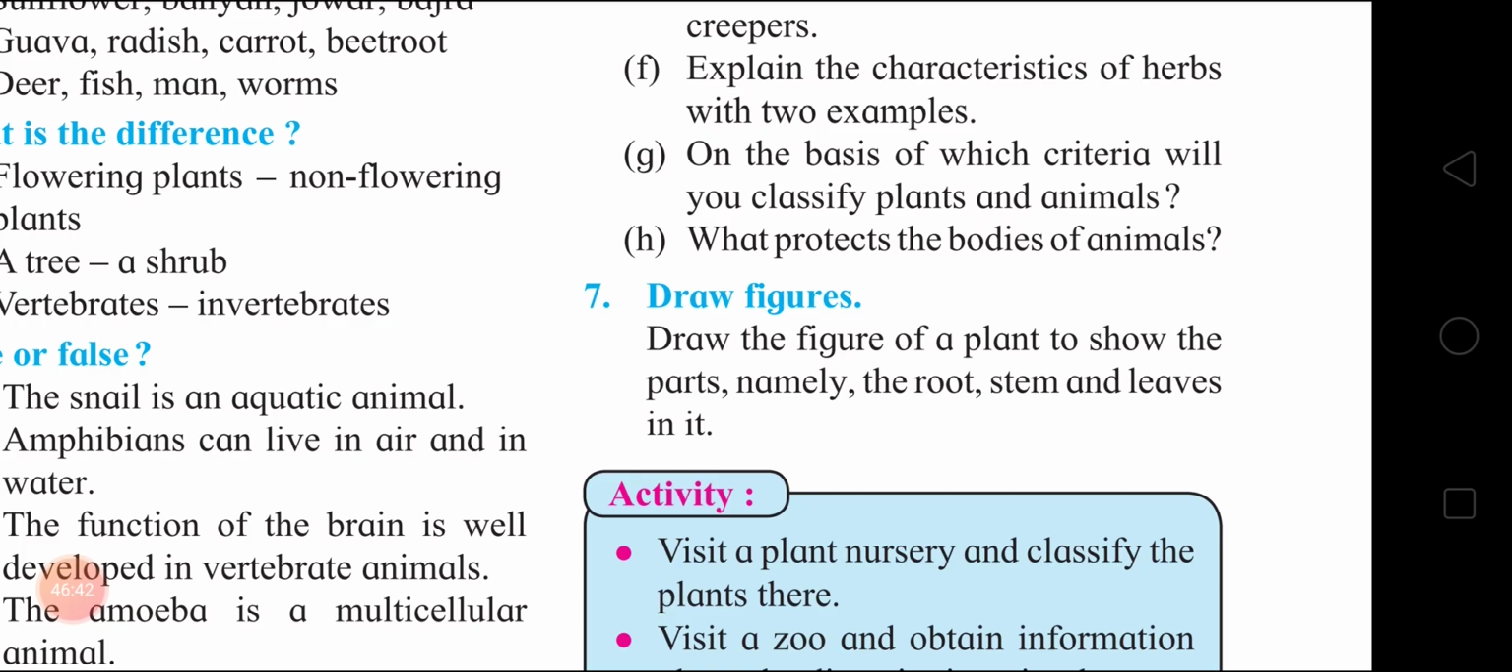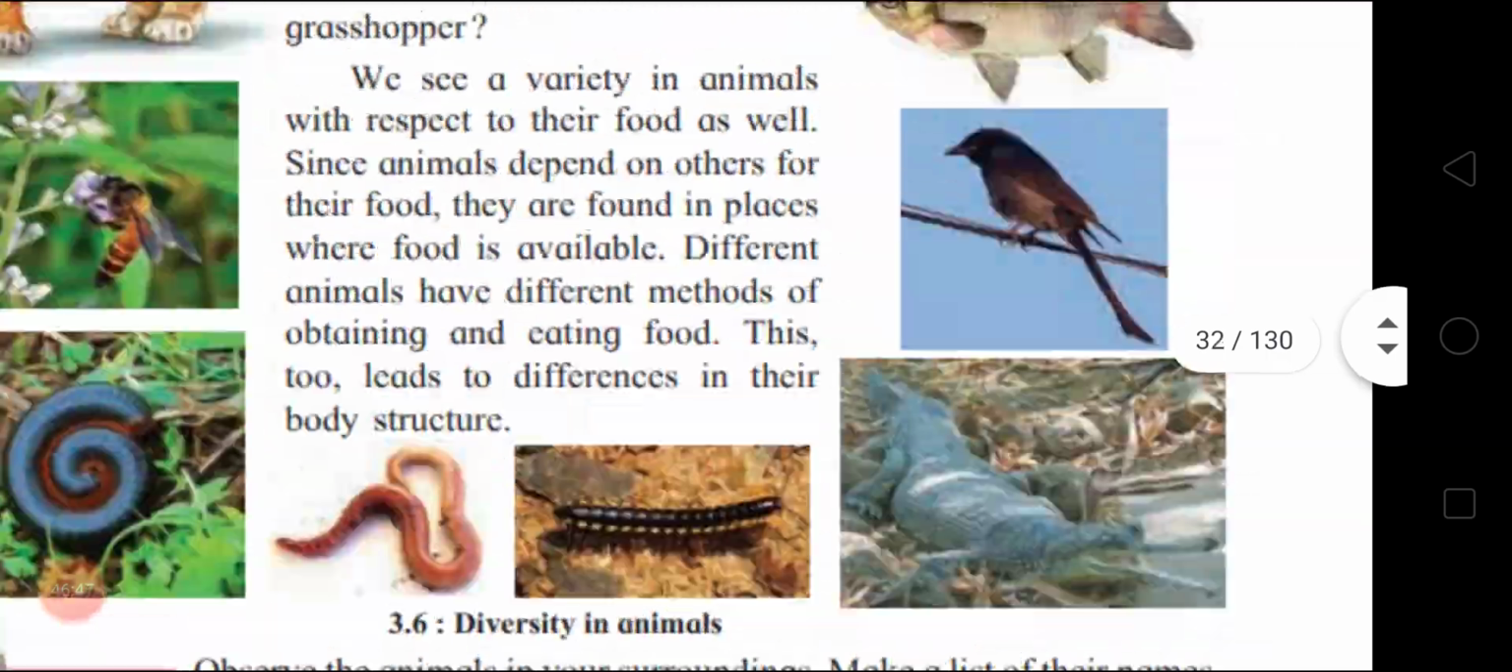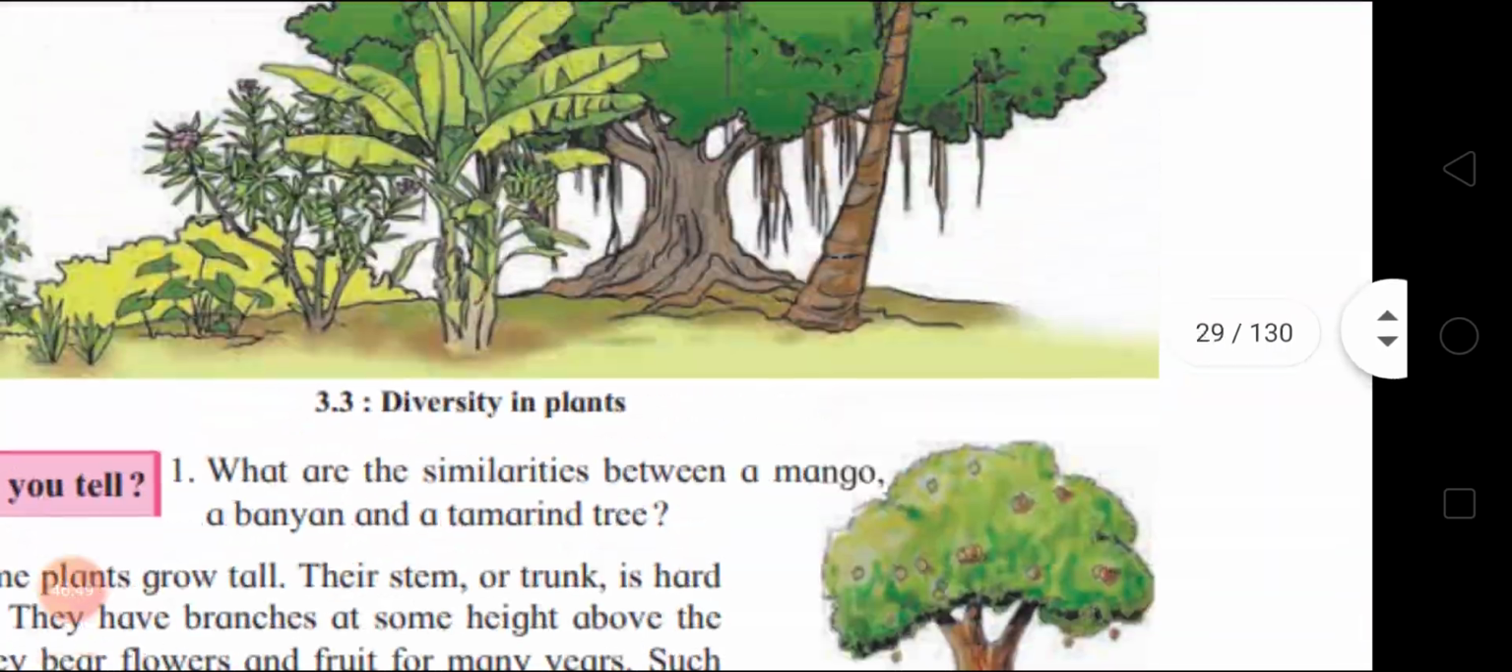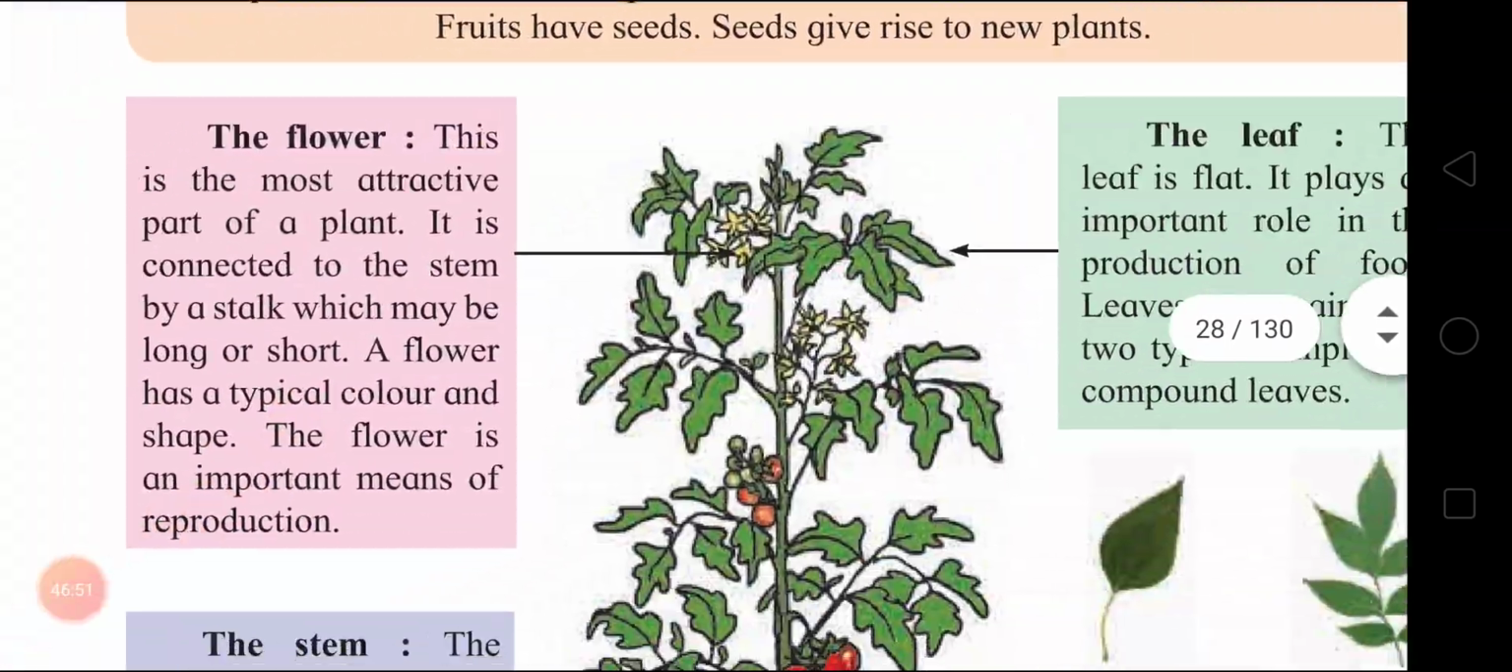Okay, draw the figure of a plant to show the part names, root, stem, leaves in it. Okay, this.